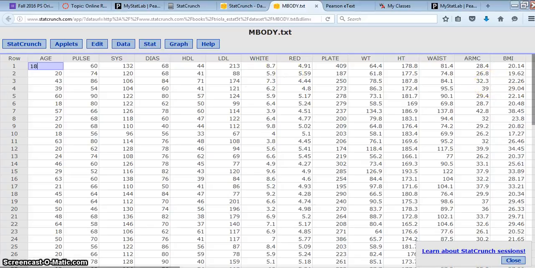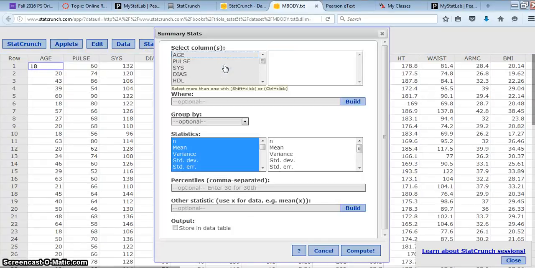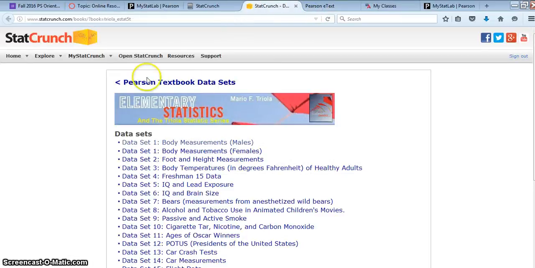Here's a data set from the text that we could look at, but this is where we're going to be able to find some of the things that we're looking for: means, standard deviations. These are things that we'll be discussing in the course. So StatCrunch is something that we're going to use.